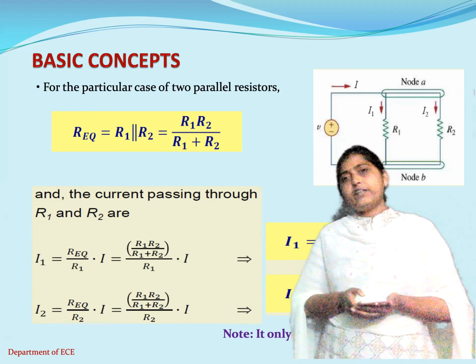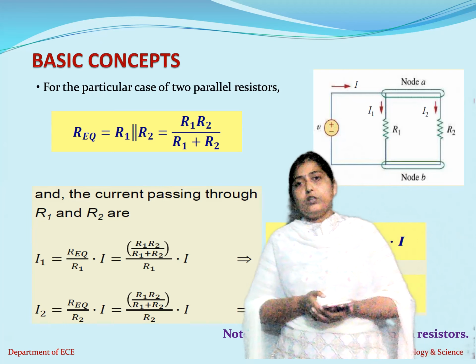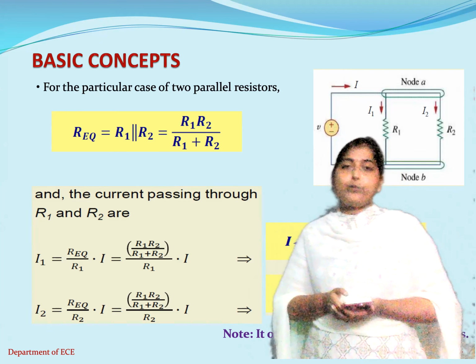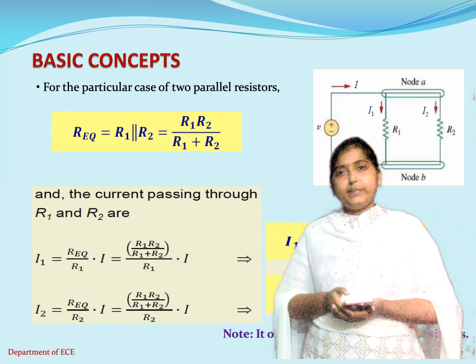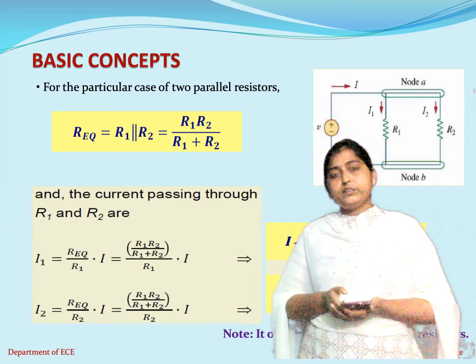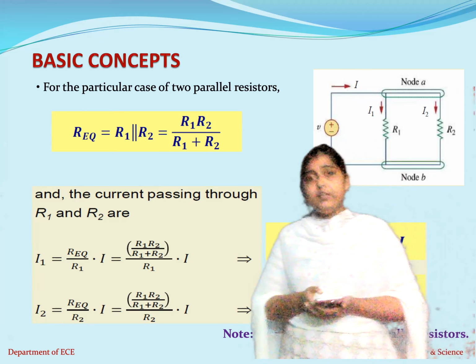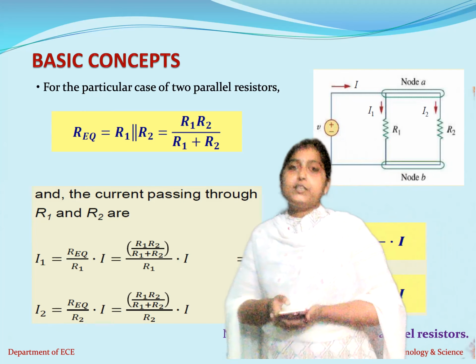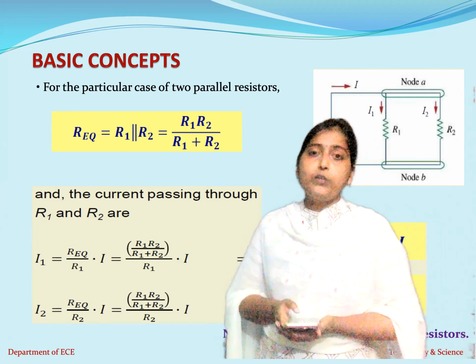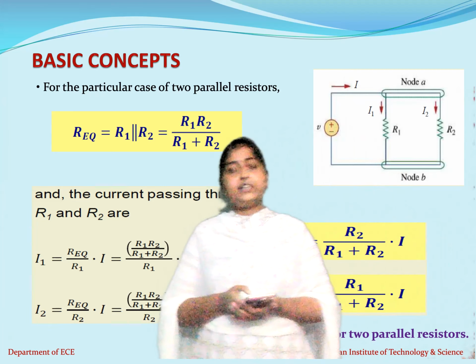So let us revise what we have discussed till now. We have discussed the basic components: what independent sources are, what dependent sources are, how dependent sources are represented, and the different types of dependent sources. Apart from that, we discussed Ohm's law, and how the power through a source is represented, that is power is equal to voltage into current.